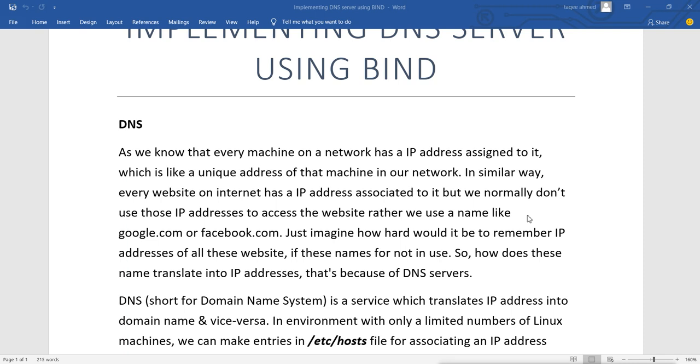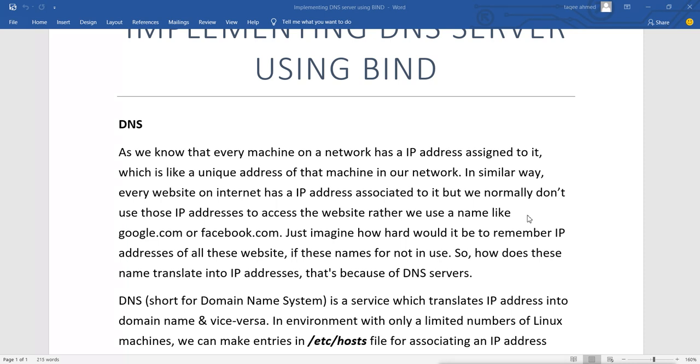Now in our local network also, if we have multiple machines, for example 100, 200, 500 machines, it is very hard for us to remember all those IP addresses. So we can have a DNS server for our local translation also. But the internet is totally working on DNS, because if DNS is not there, it is very hard to access the internet.